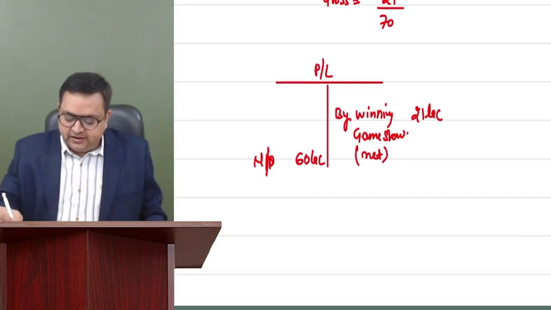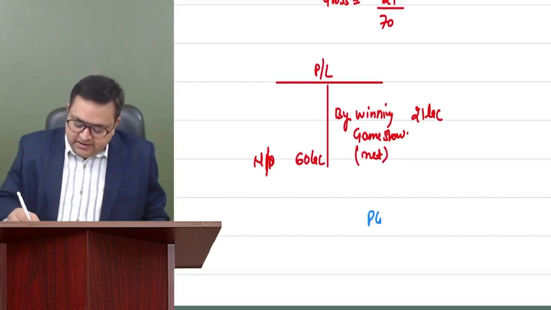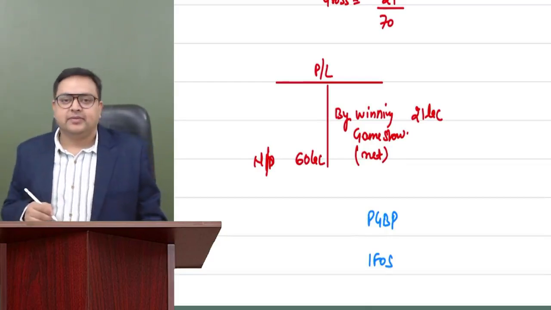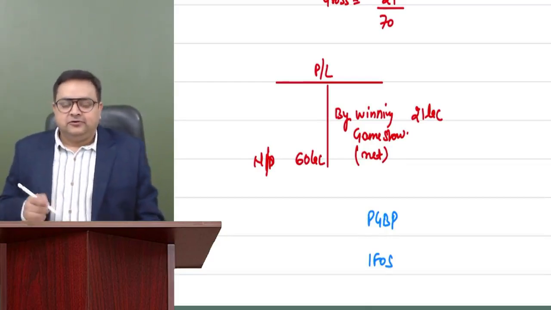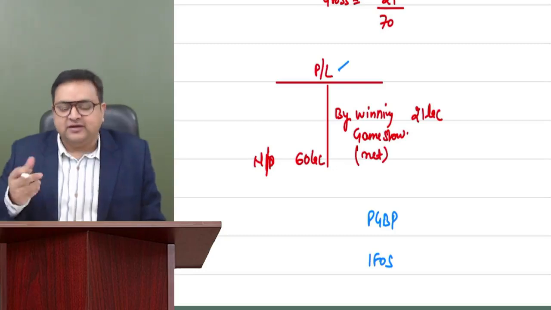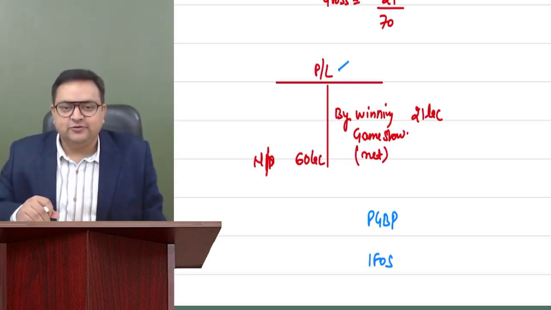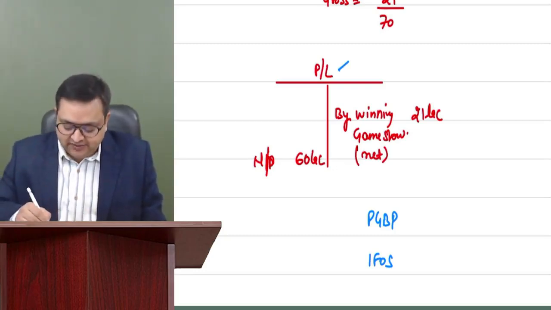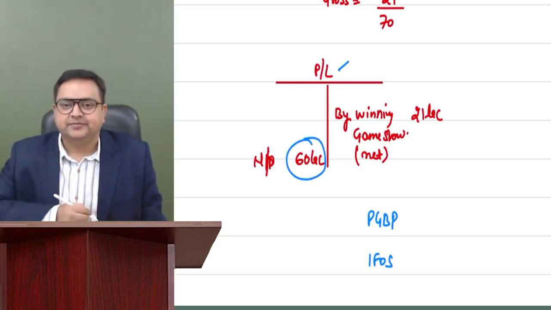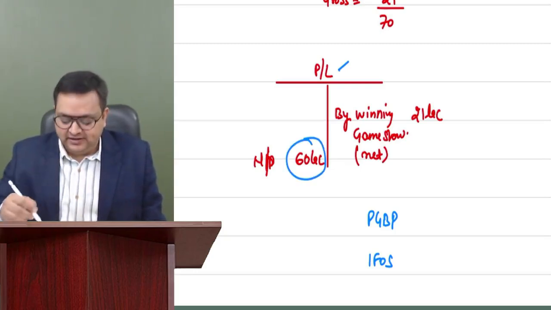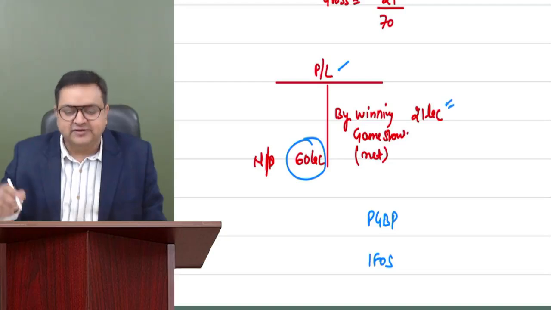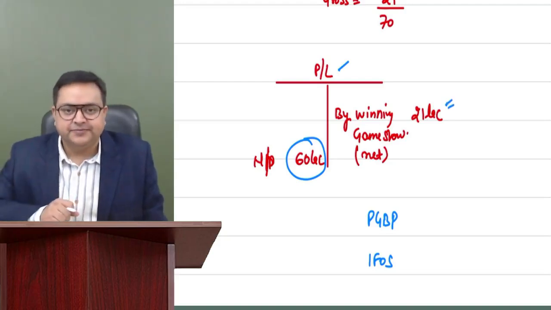First of all, tell me, what is your PGBP income? And then what is your IFOS income? Since there is a P&L account, the assessee must be doing a business or profession also. And how much is the net profit? 60 lakh rupees. So first we have to see that on the credit side, if there is anything which is not PGBP, we'll delete it.